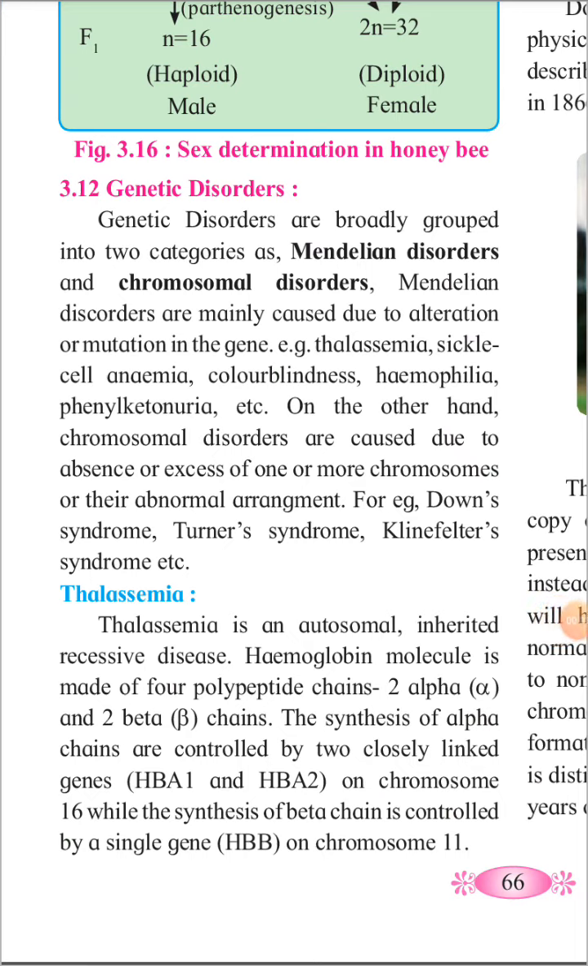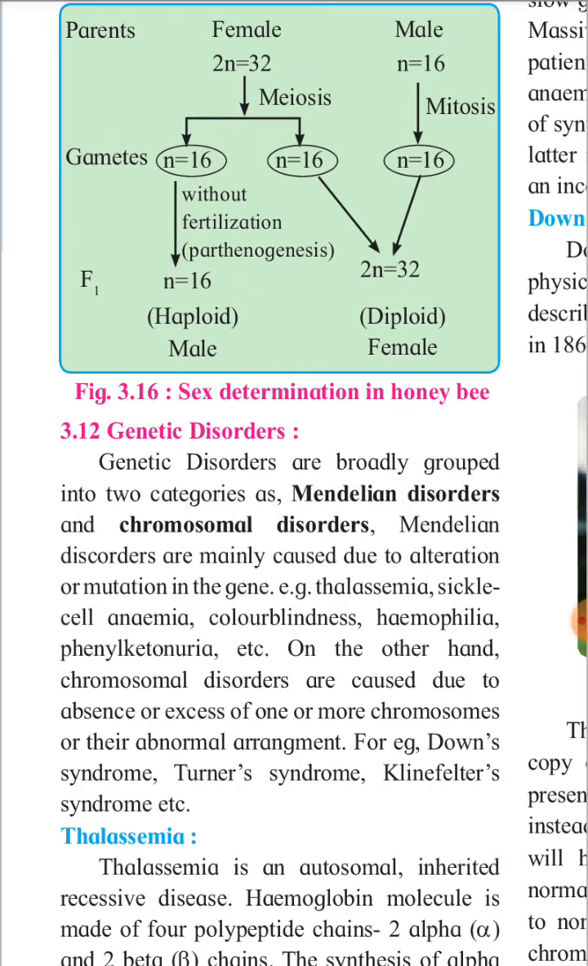Hello students, so we are studying our third lesson. In the last period we have studied sex determination in human beings, then sex determination in birds, and then sex determination in honeybees. As we have studied in human beings, there are 22 pairs of autosomes and one pair of sex chromosomes. In female there is XX chromosome, while in the male there is XY chromosome. So today we will study genetic disorders.